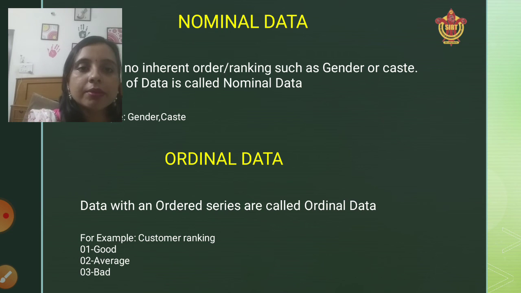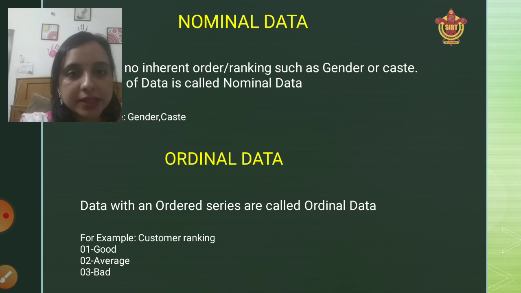So if we talk about the customer ranking, as you can see in the example also, 1 will represent good, 2 will represent average, and 3 will represent bad. What is this? 1, 2, 3 is showing you a particular hierarchy, a particular order of ranking. So any data which comes under a ranking, or any data that follows a particular sequence, will come under the category of ordinal data.